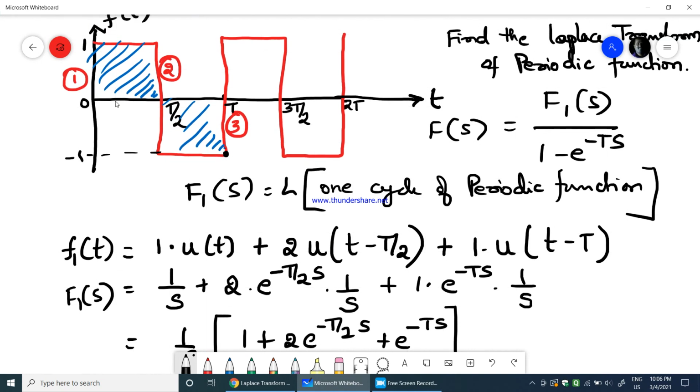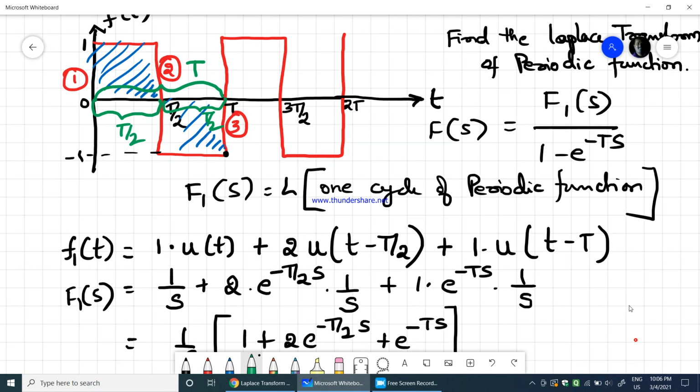Here the delay between each step is t by 2, from here to here t by 2, and so on. But that is not for one full cycle. One full cycle the time period is T, and we should consider that T here.